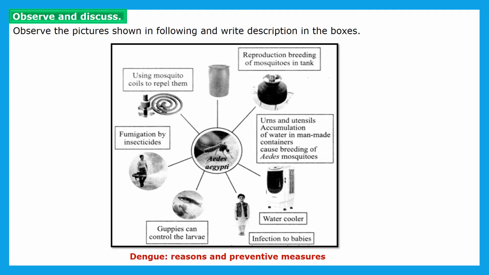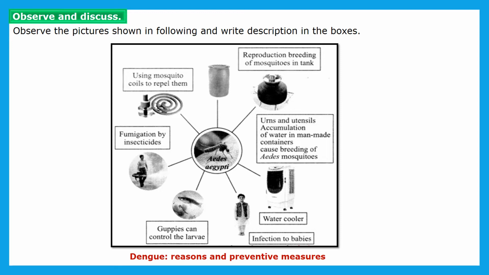Now second is urns and utensils. Accumulation of water in man-made containers causes breeding of Aedes mosquitoes. Suppose in those urns and utensils water is stored for many days. Then in that also these mosquitoes can lay eggs and breed, that is Aedes mosquitoes.